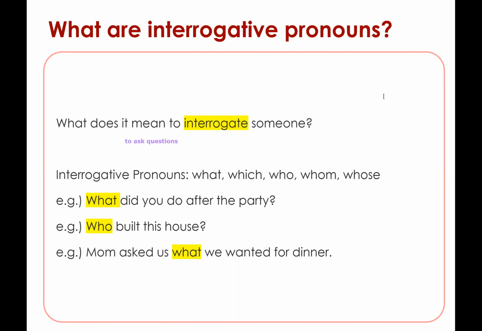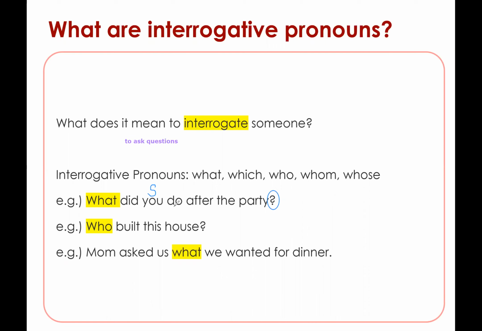So in the first example sentence, what did you do after the party? So you can see the question mark here, right? This is a question. It is interrogating, asking a question. So a pronoun needs to be either the subject or the object of the sentence. And in this case, your subject is you, right?